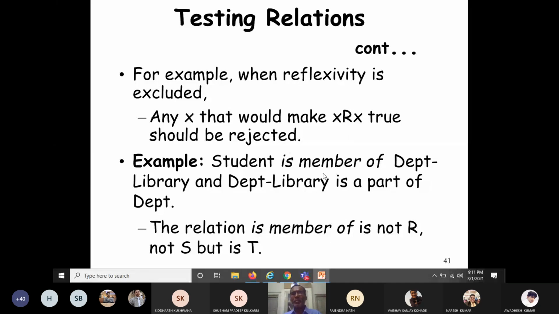But it is transitive, because a student is a member of department library, and department library is a part of department, then obviously the student is a part of the department. So hence the relation is not reflexive, it is not symmetric, but it is transitive. So these types of relationships must be tested.